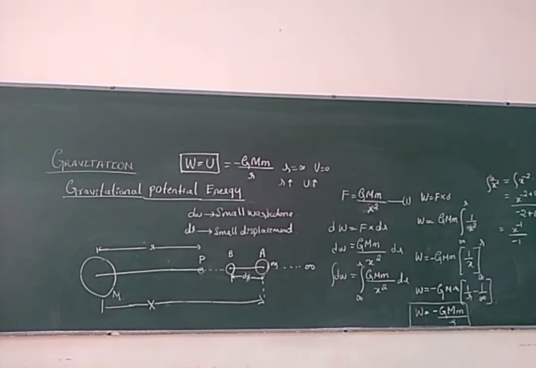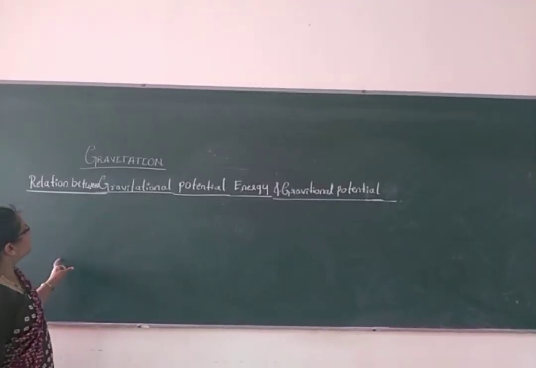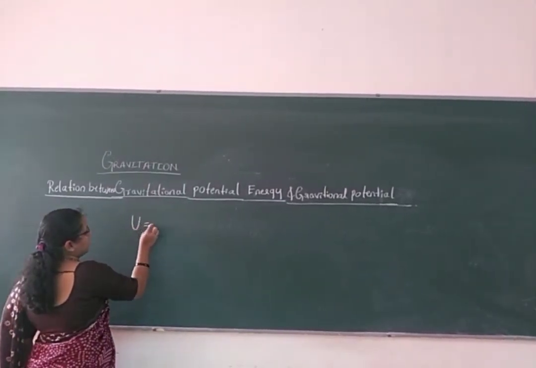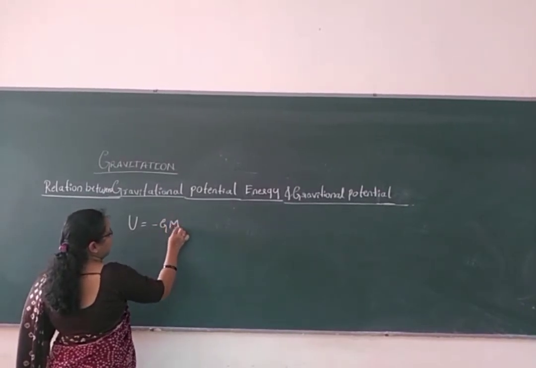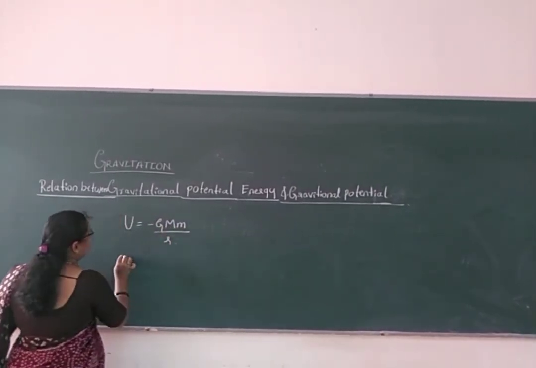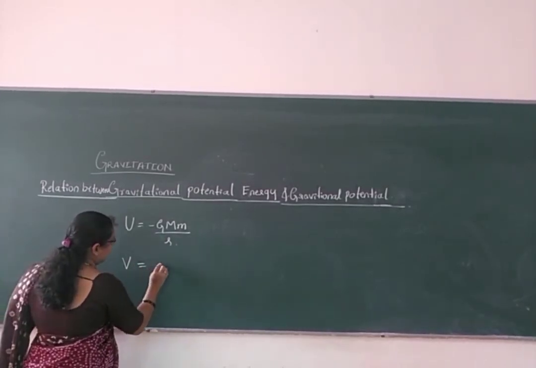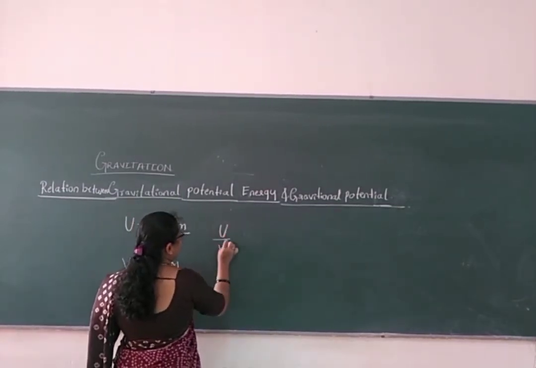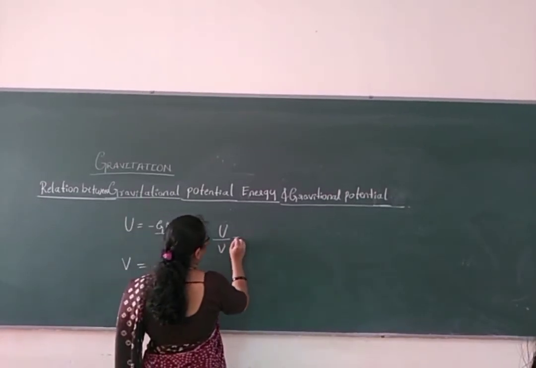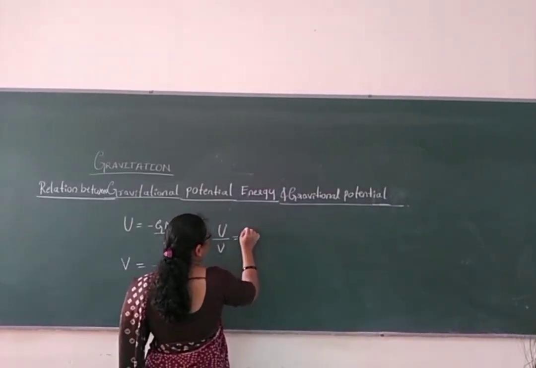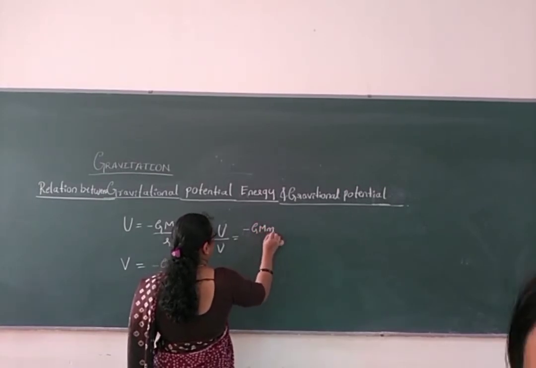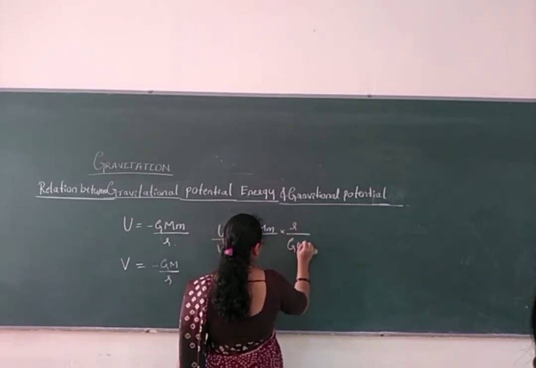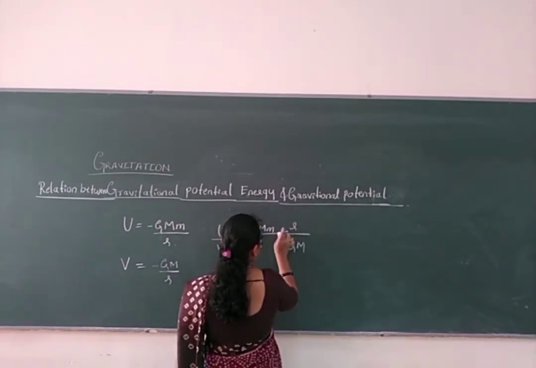Let us start with the relation between the gravitational potential energy and the gravitational potential. Gravitational potential energy is minus G capital M small m by R. Gravitational potential is minus GM by R. Now how are they related? U by V, where U is the gravitational potential energy and V is the gravitational potential. So minus GMm by R, and directly I will take R by GM here, with a minus sign.